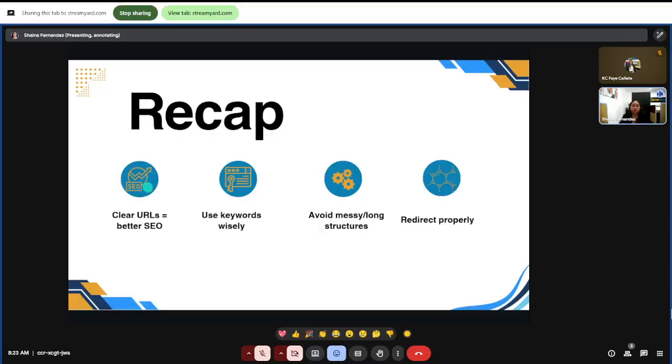You need to remember that clear URLs improve both SEO and user trust. The next one is to use keywords wisely, but do not overdo it. Third is to avoid long, complicated, or spammy looking URLs. And the last one, always handle changes with proper redirects. So these are simple but powerful SEO wins you can apply right away.